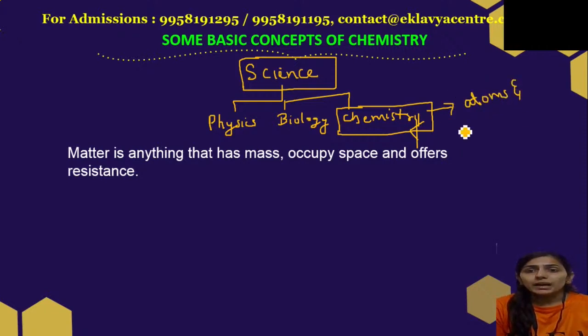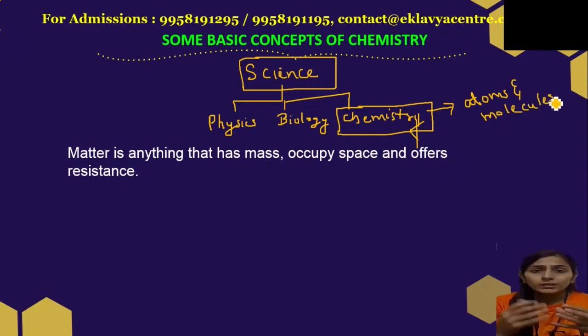And what are atoms? Atoms are the smallest particles which are indivisible, the smallest particle which you cannot divide further. We will learn about atoms in chapter 2, structure of atom, where we'll study atoms deeply.